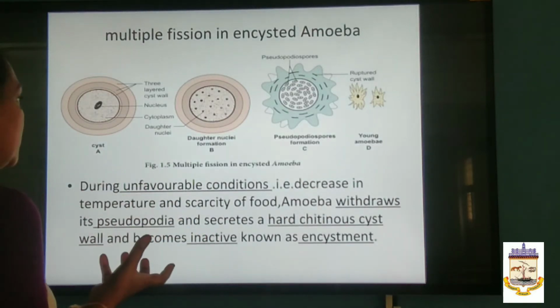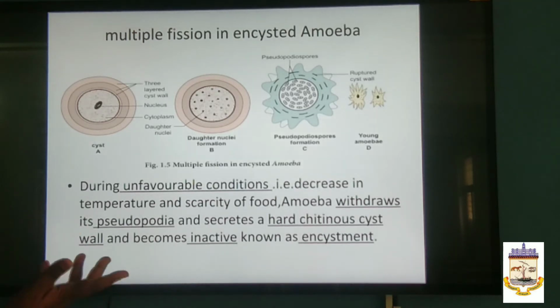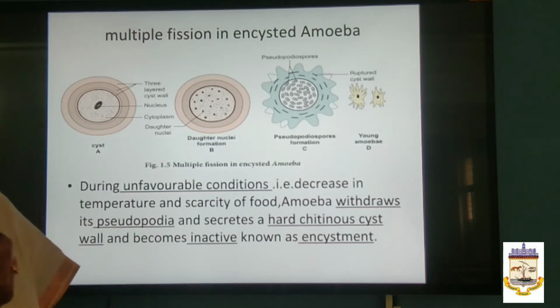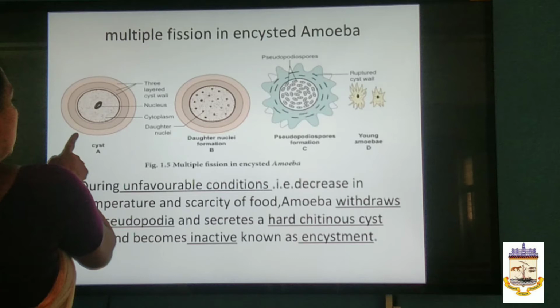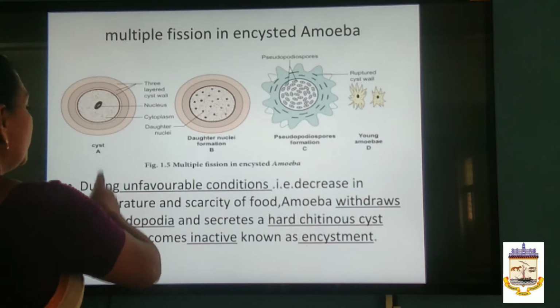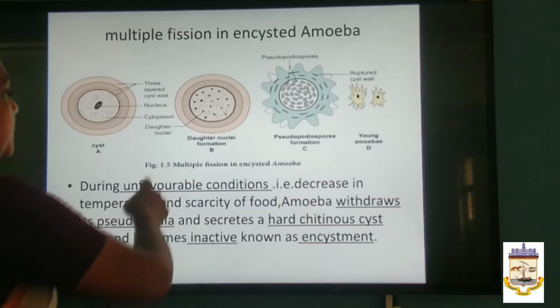So, that is what we see here: during unfavorable conditions, when it is not favorable for them to exist, that is, a decrease in temperature and scarcity of food, there is no food for them. What happens is that the amoeba withdraws its pseudopodia. Pseudopodia means the false legs. Now it secretes a hard chitinous cyst wall, a 3-layered cyst wall you can see, and becomes inactive.